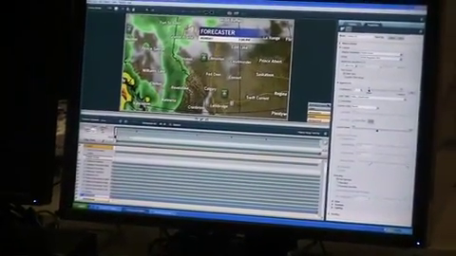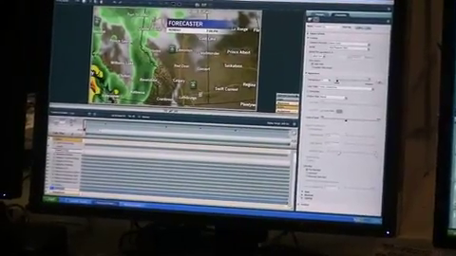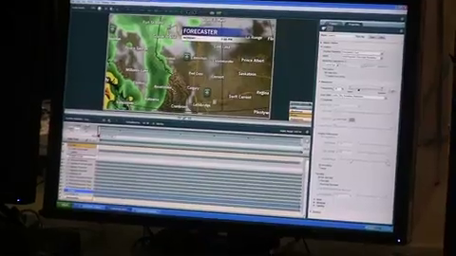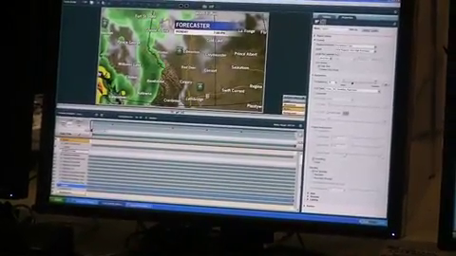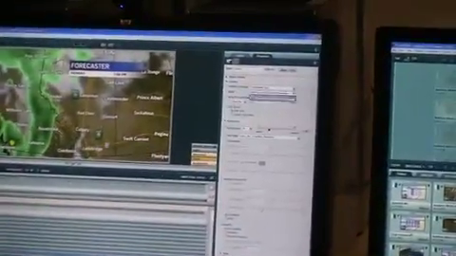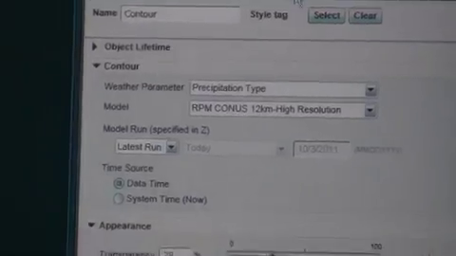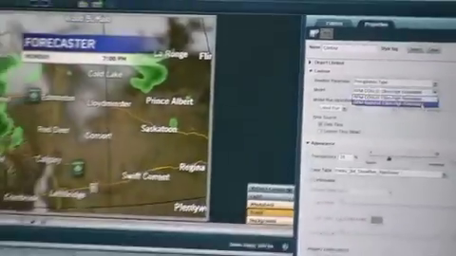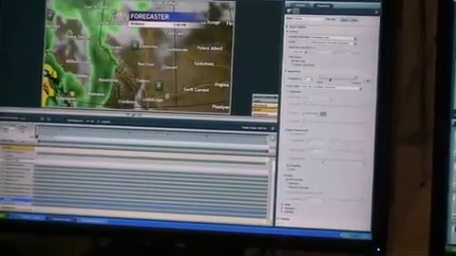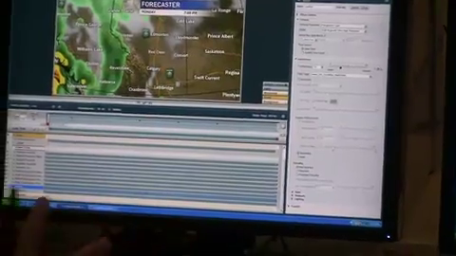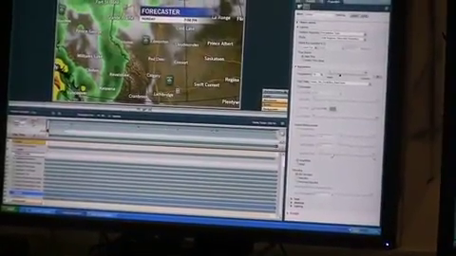So this one, actually I'll use the other one because I chose the rainfall. This one is using the Canadian model. If I went to, this is an American model, if I go to that, see it's just a little bit different. It shows more snow over here. The Canadian model showed all rain. So it's up to us to take a look at the various different models and try to see which one is making the most sense.